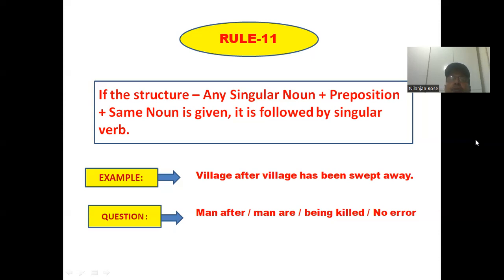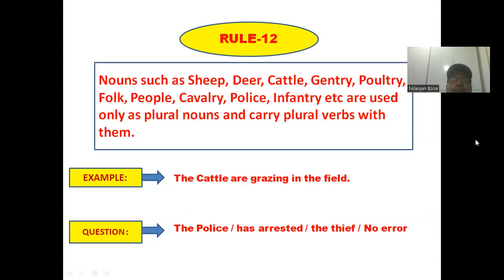Now, let me proceed to rule number 12. Here it comes. Nouns such as sheep, deer, cattle, gentry, poultry, folk, people, cavalry, police, infantry, etc. are used only as plural nouns and carry plural verbs with them. It's a very, very important rule. I am telling you from the perspective of competitive examinations, this rule is going to play a crucial role over here. So you just listen to it minutely.